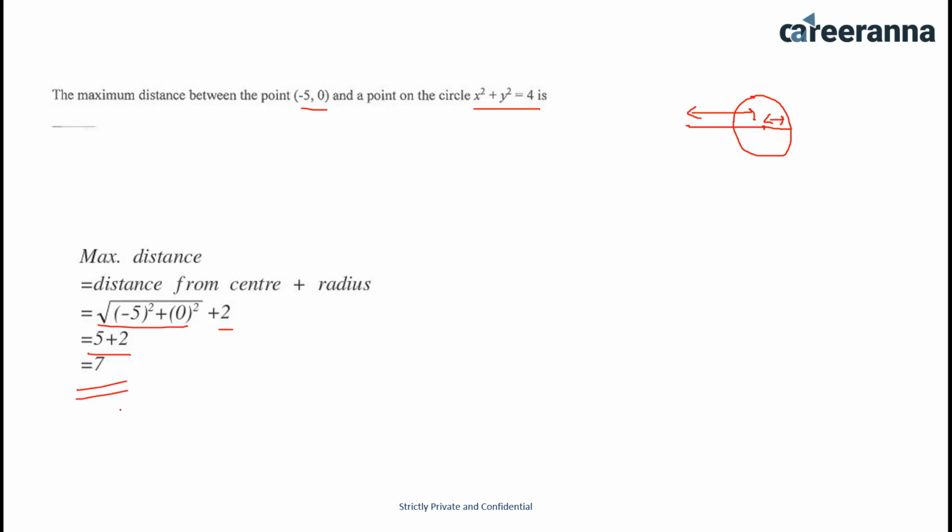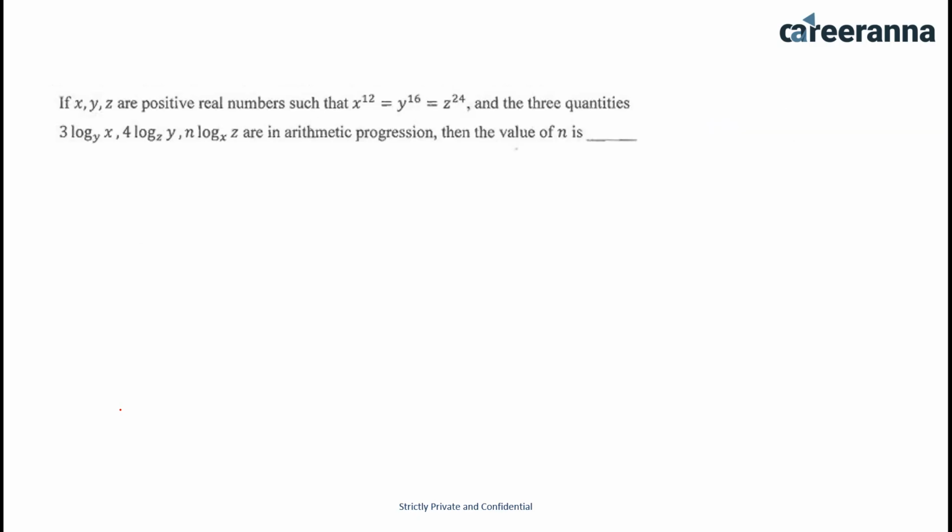Very easy question. If x, y, z are positive real numbers such that x to the power 12 equals y to the power 16 equals z to the power 24 and three quantities 3 log y x, 3 log z y and log x z are in arithmetic progression, then the value of n is what?